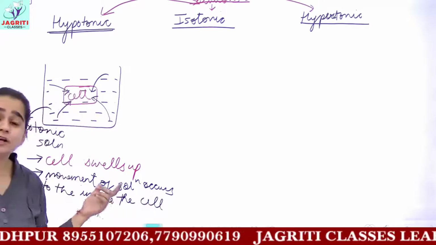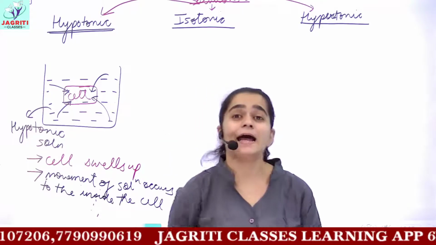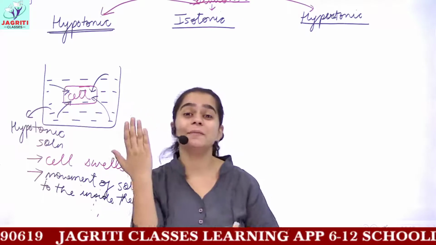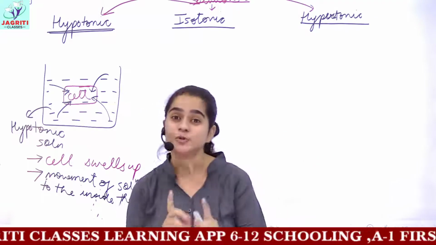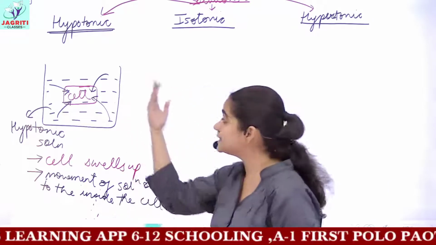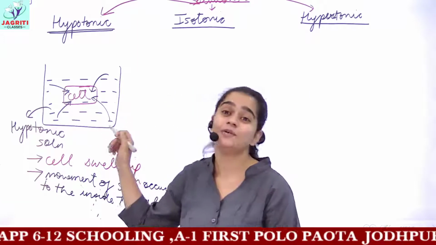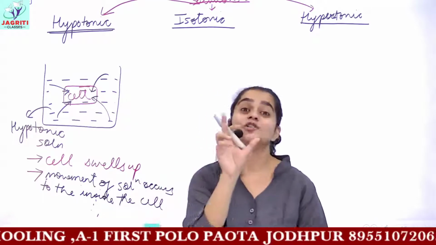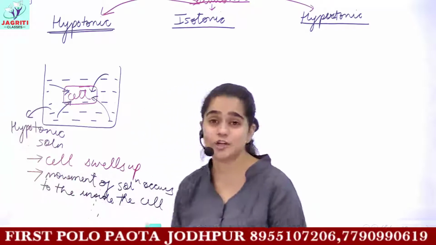As we have already discussed in our previous classes about osmosis and diffusion, the basic difference was that whenever the movement occurs through a semi-permeable membrane, that is, through a porous membrane, you call it osmosis. That is, osmosis involves movement of a fluid through the semi-permeable membrane. Here, because we are dealing with fluid, we call the phenomenon of entry or exit of water osmosis and not diffusion. So this is our hypotonic solution.